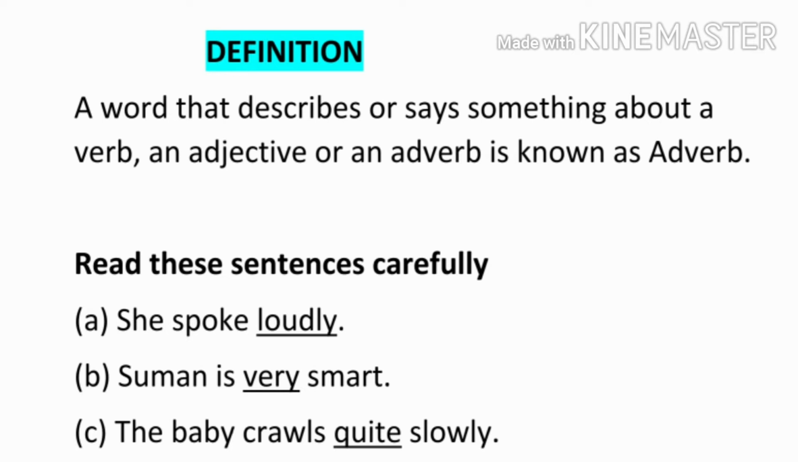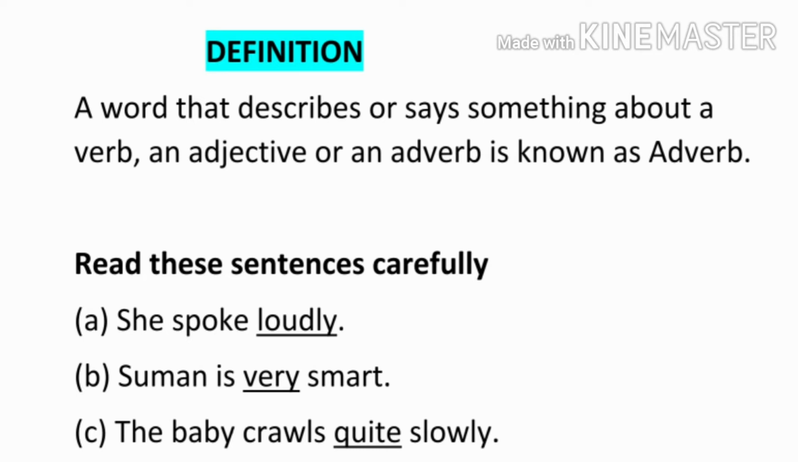She spoke loudly. In this sentence, spoke is a verb, and how did she speak? Loudly. The word loudly describes the action spoke. Spoke is a verb and loudly is describing the action spoke. So loudly is an adverb.